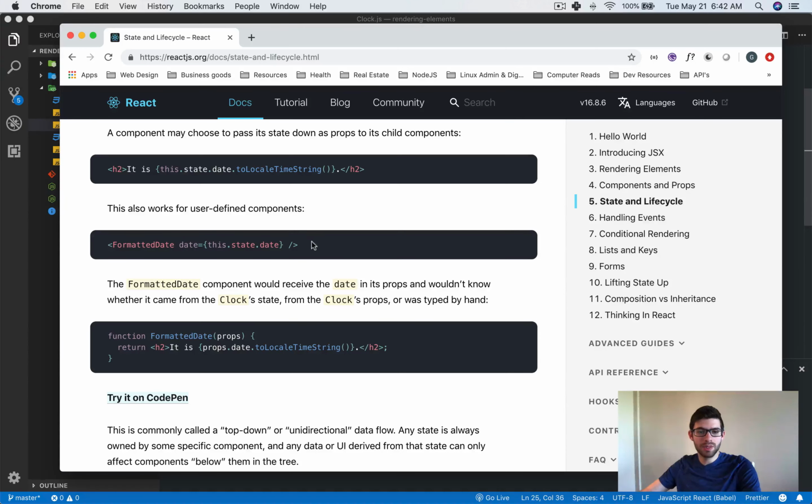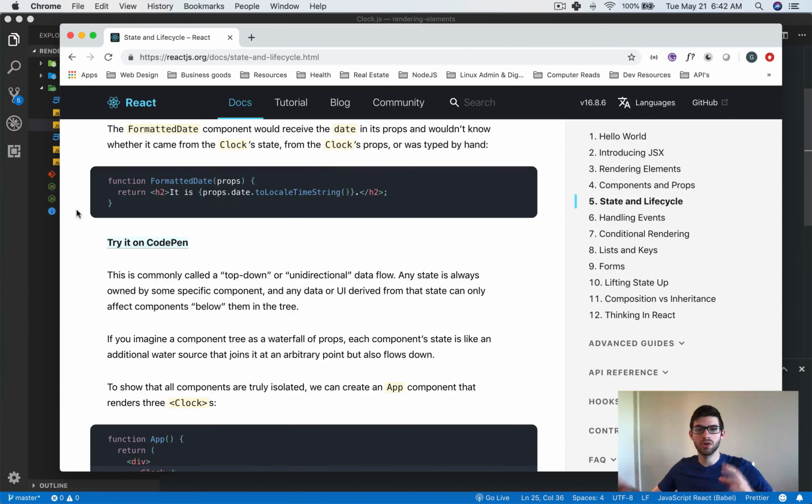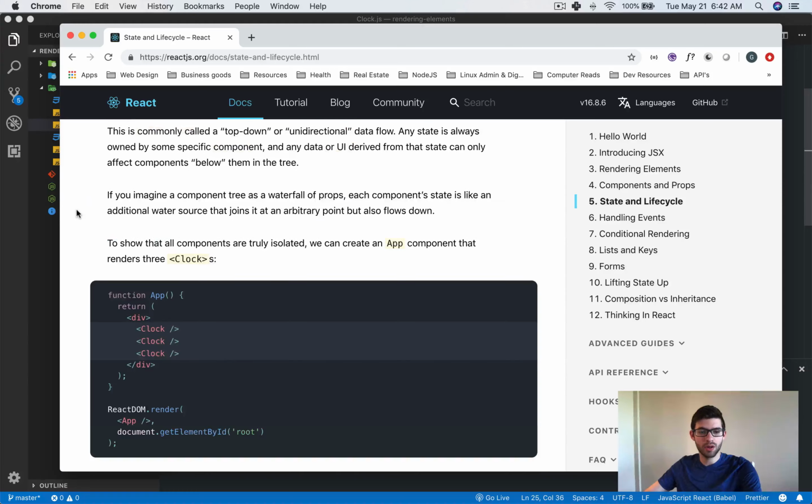So basically we'd be passing down the state from our parent component, the clock component. We don't have to do that. And if we didn't, the formatted date component would have no idea about that state ever existing. This is unidirectional, which I already mentioned, but it's referred to as top-down. So things flow down from the parents into the children whenever you decide that they are needed.